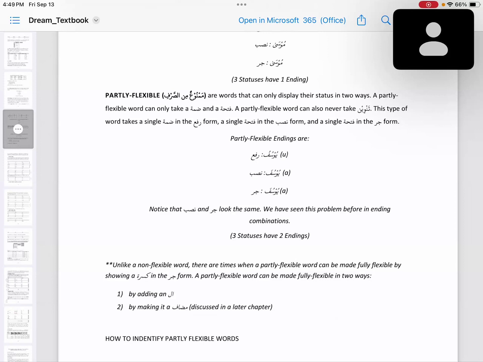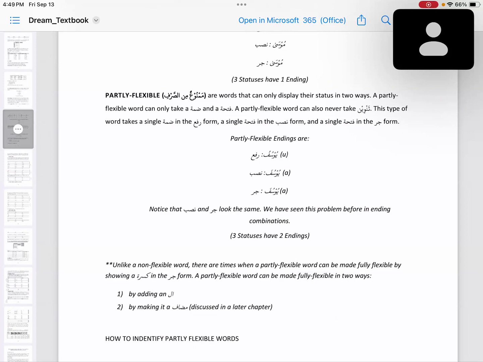All these three have all three status, but the manner in which they display the status is different. That is very important to remember. We cannot say that they don't have different status. They have all three status.